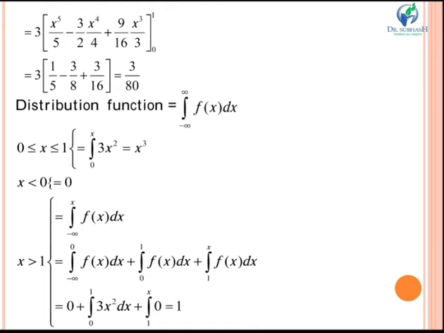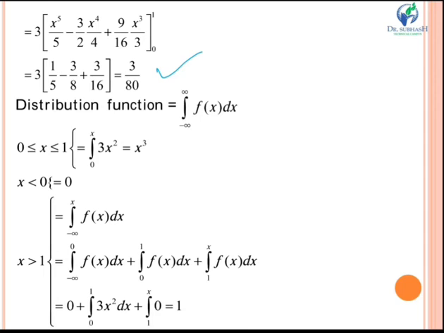So I am putting the limits over here. I will put first 1. I get 1 by 5 minus 3 by 8 and 3 by 16. On putting 0, you get all the terms as 0. Now after simplifying this bracket, you get your answer as 3 by 80.